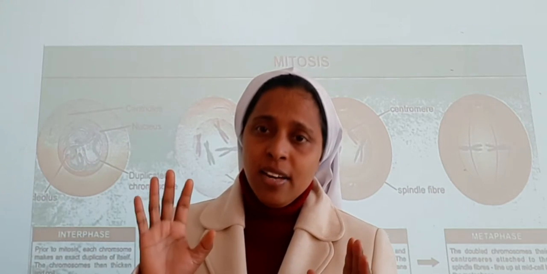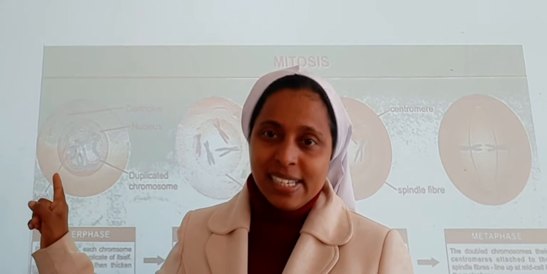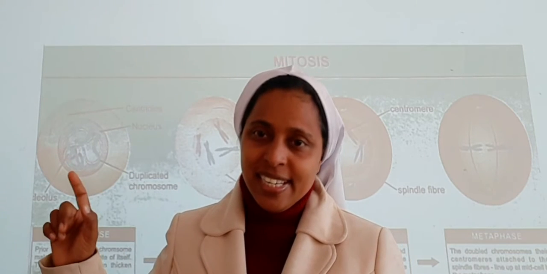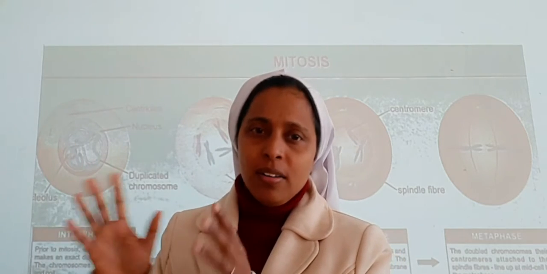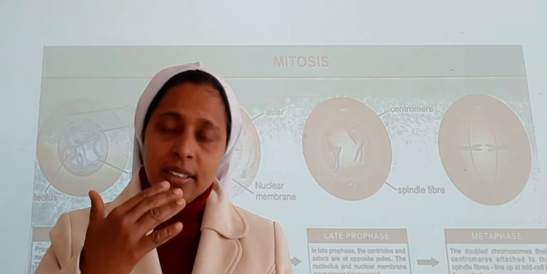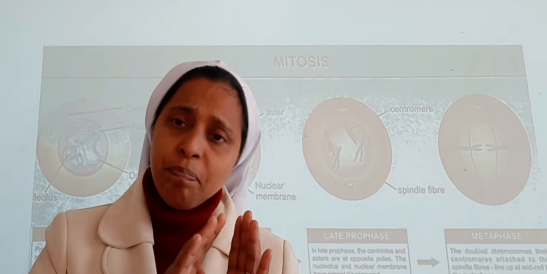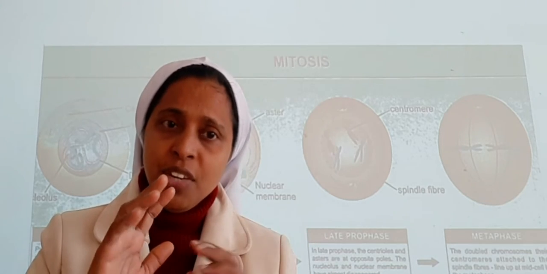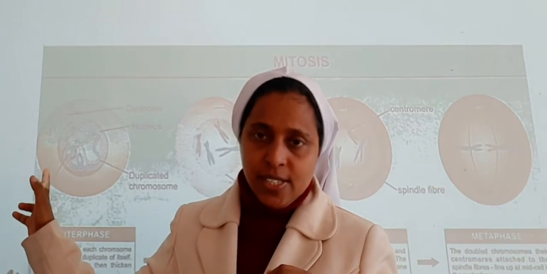So most of the cells, 95% of the duration of the cell cycle will be remaining here in the interphase stage. 95% of the cell will be remaining in this stage only, because this is the preparatory stage. This is the resting stage. Here all the preparation is taking place. Here all the complete formation is taking place. It is ready for the division. Cell is ready for the division. The complete preparation for the division. Here everything is being ready in the interphase stage.